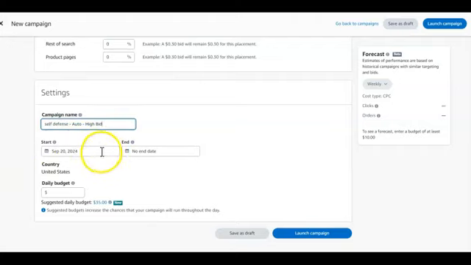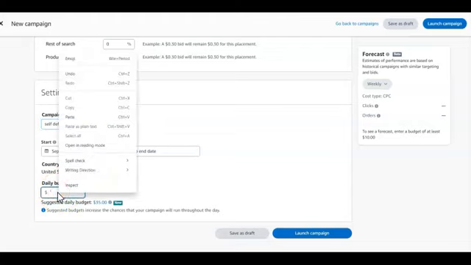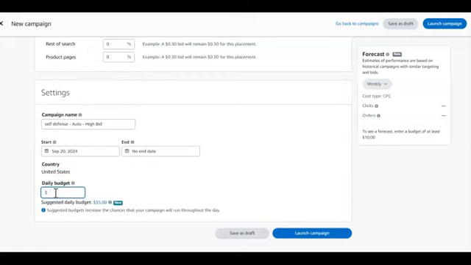Now, start date is definitely going to be the day you created the ads. Then the budget, remember we said 30 cents. So for the daily budget here, you can put $20, but even if you put $20, you might not even spend up to $5 a day because it's at 30 cents. But for me, if you have the means, I always start with $50 daily.